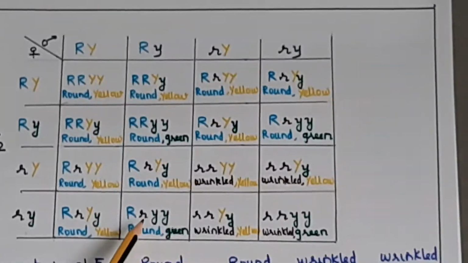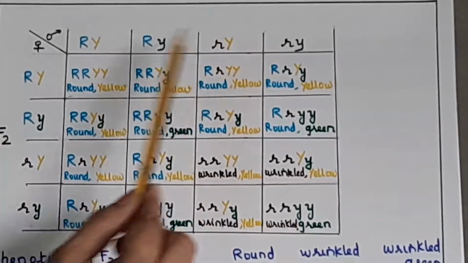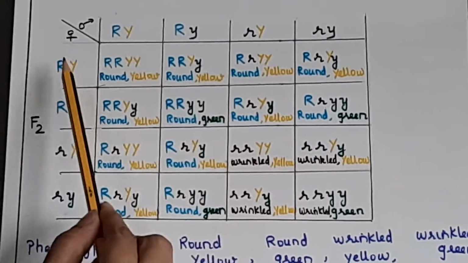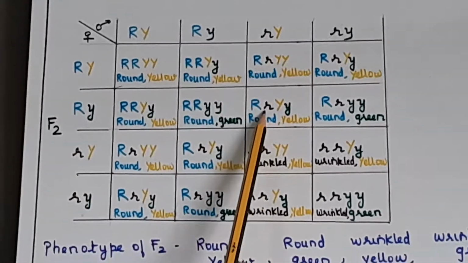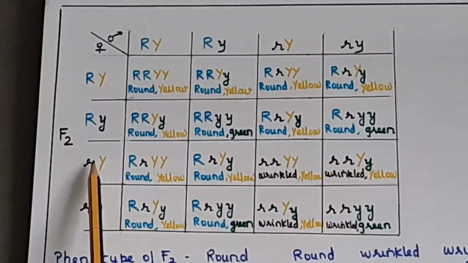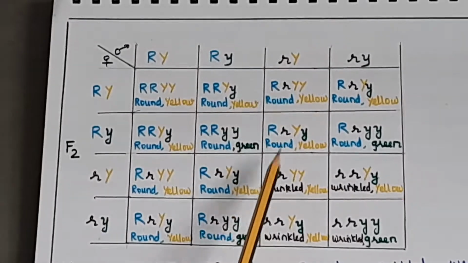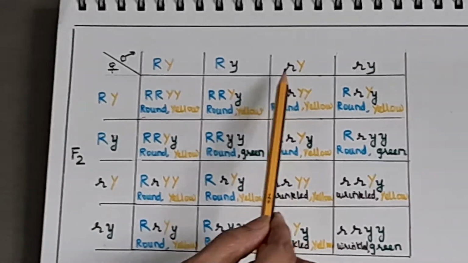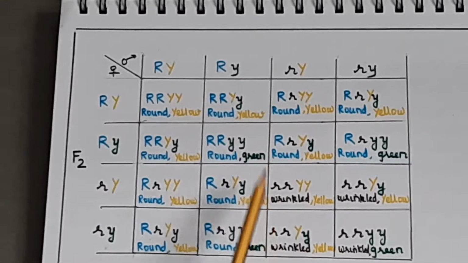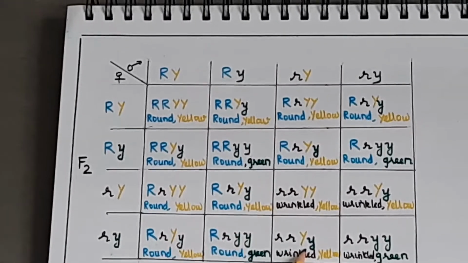Now this with this. So capital R, capital Y, right? Capital R, capital Y, small y. Small r, and capital Y, this one. Small r, capital Y, small y, this block.